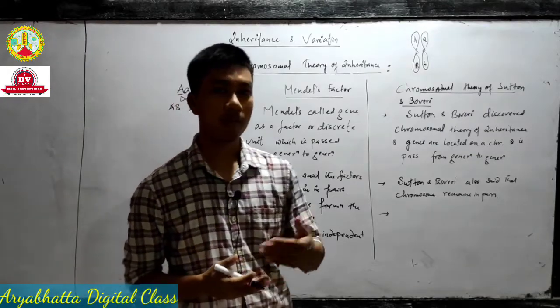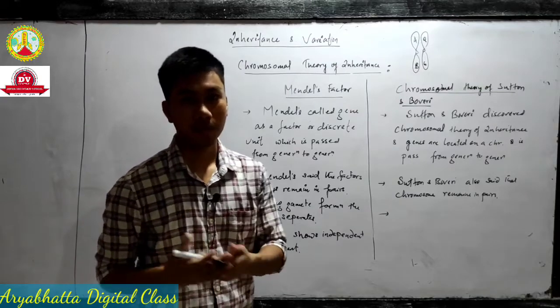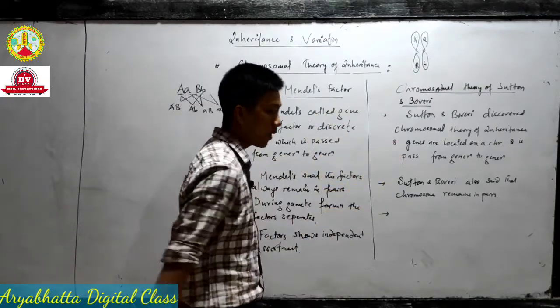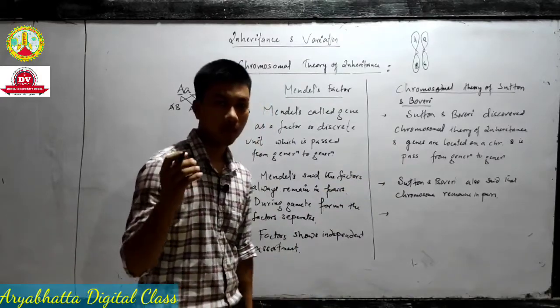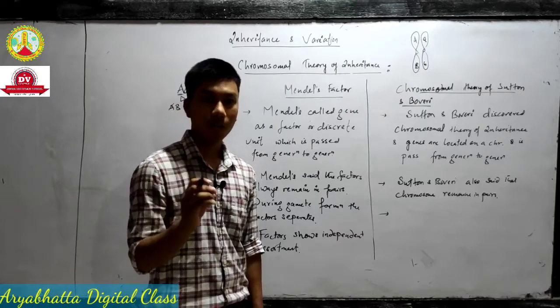If the question asks, describe or compare the behaviors of gene and the behaviors of chromosome, then you make a chart like that. Whenever the question asks you to write the differences or differentiate between, always make a chart.